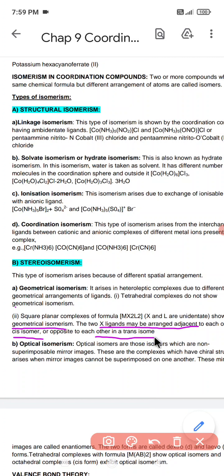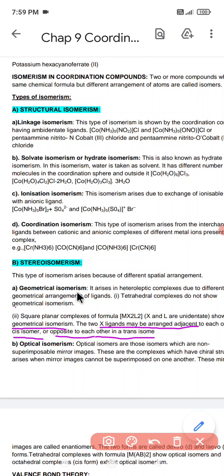If similar ligands are located on the same side, it is called cis. If they are on the opposite side, it is called trans. So that was about geometrical isomerism.